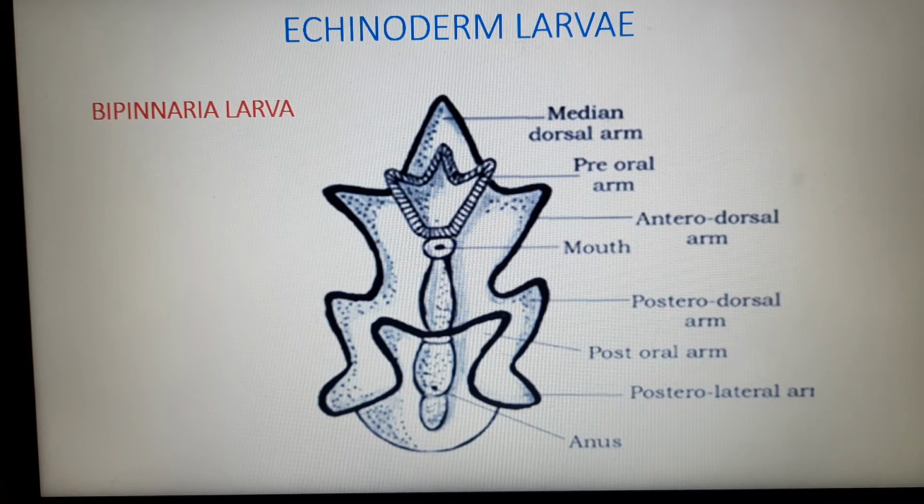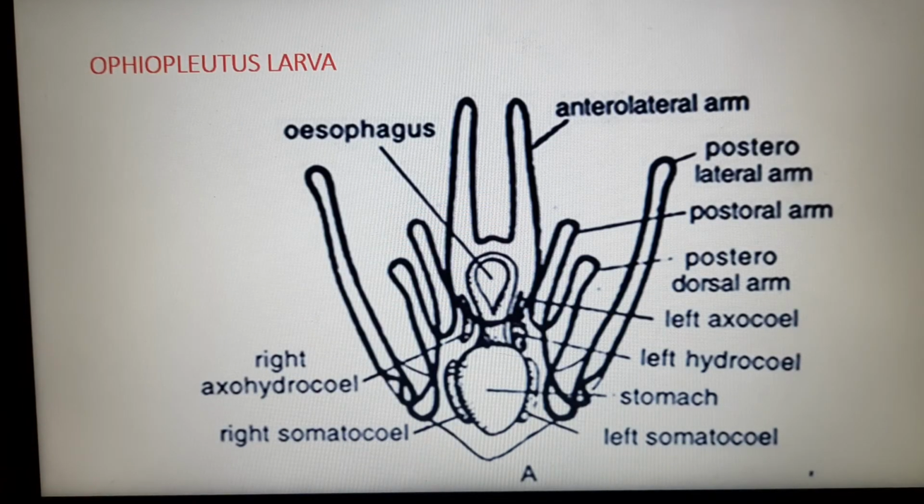Three lateral lobes develop on each side of the body. This larvae develops in 2 to 7 days. The digestive system is complete with mouth, stomach, intestine and anus. Now let us discuss the second larvae, that is the Ophioplutis larvae. This is the larvae of Ophiuroidea.